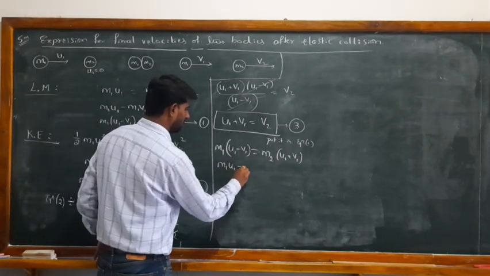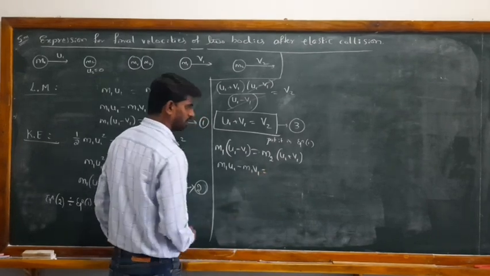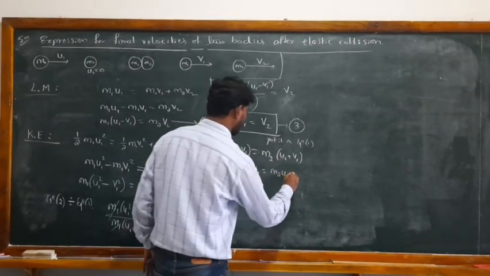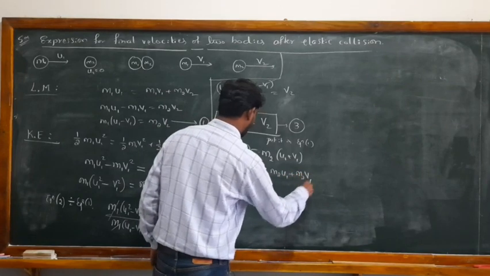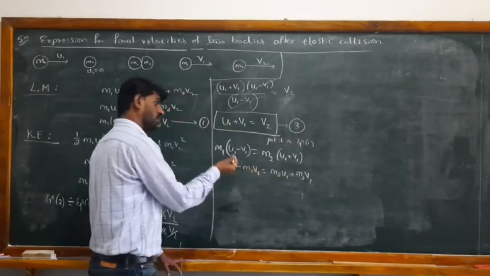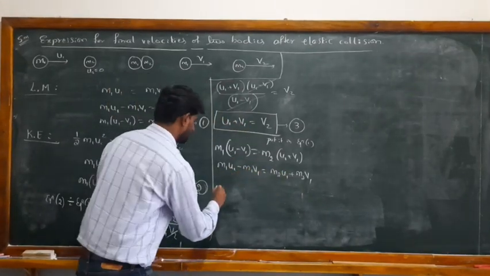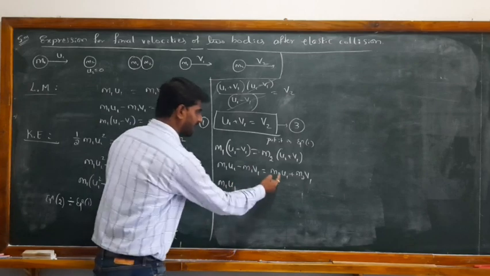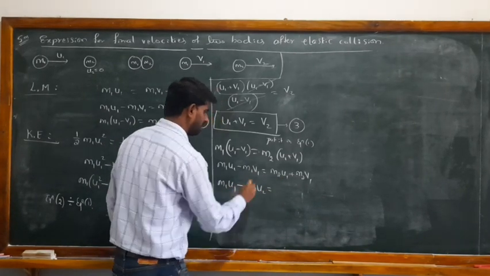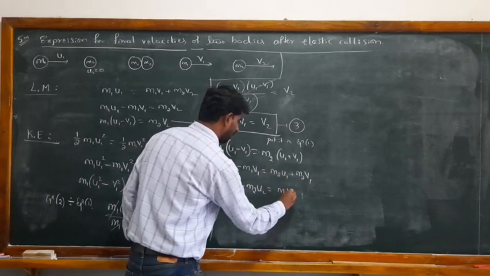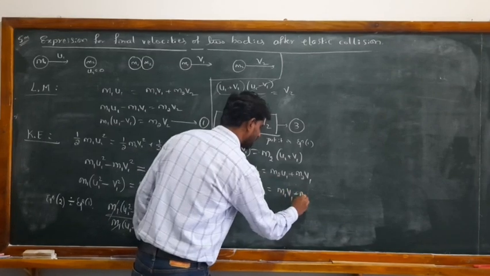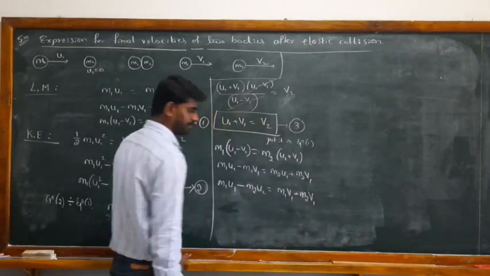m1 u1 minus m1 v1 is equal to m2 u1 plus m2 into v1. Okay, so take the u1 one side and v1 other side. So this becomes m1 u1, take this m2 this side, minus m2 u1, and here this becomes m1 v1, this is positive, and plus m2 into v1.